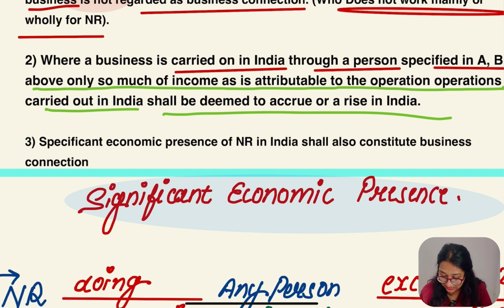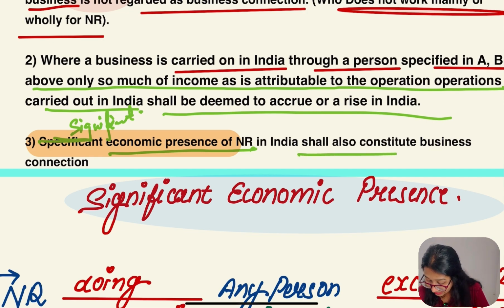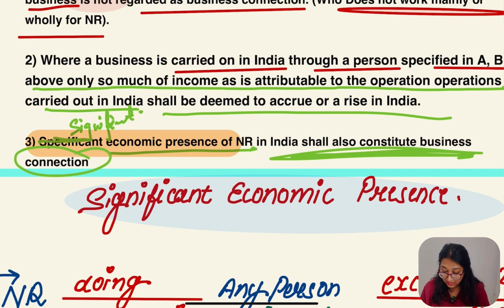Let's go for the third point, and we want to know about this. They are talking of significant economic presence of NR. Now we have to understand the meaning of significant economic presence. If there is economic presence of NR in India, then also that is going to constitute business connection in India.